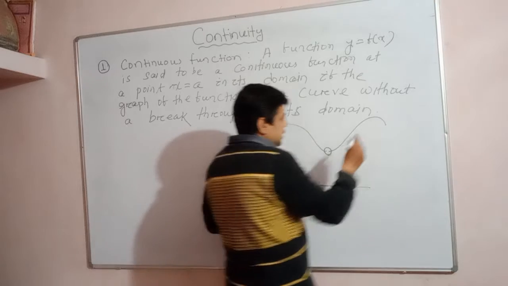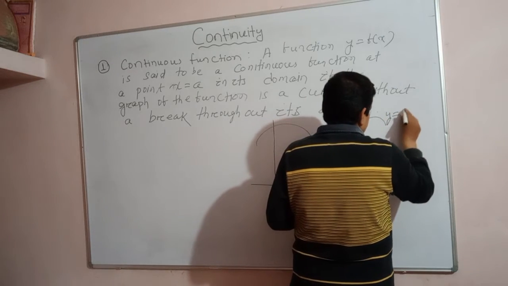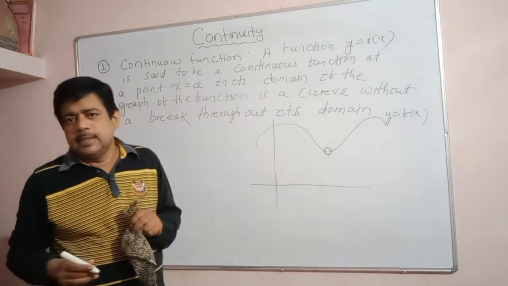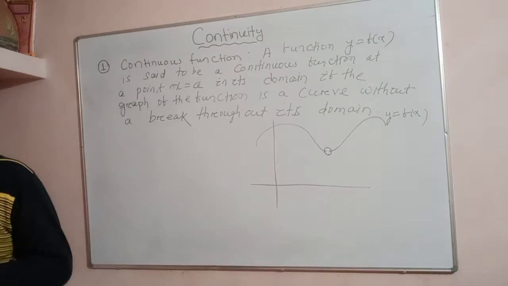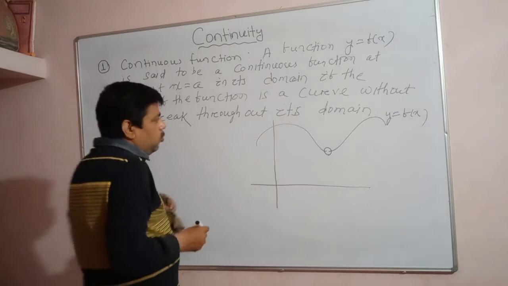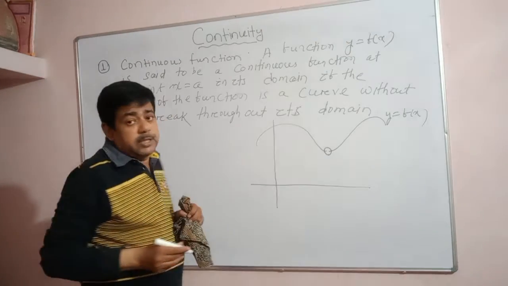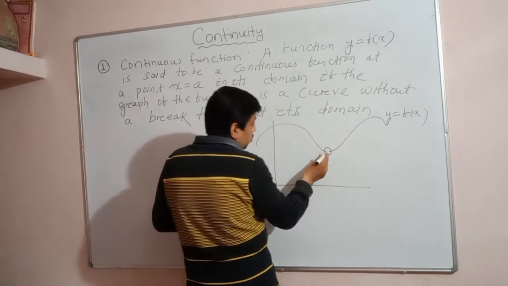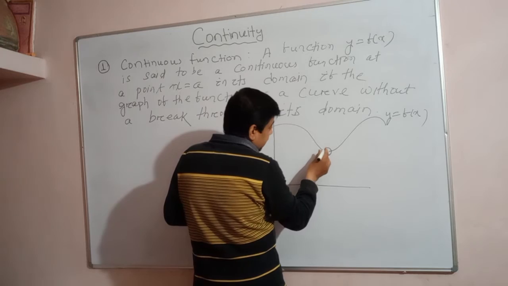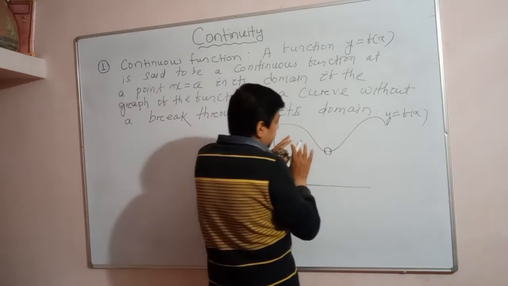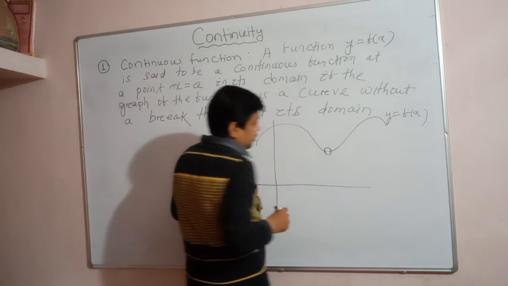Here y equals f(x) is a function. Is it continuous? Can you say f(x) is a continuous function? No, it is not a continuous function. Why? Because there is a small hole which creates a gap between the two curves, and the curve has been divided by this gap.